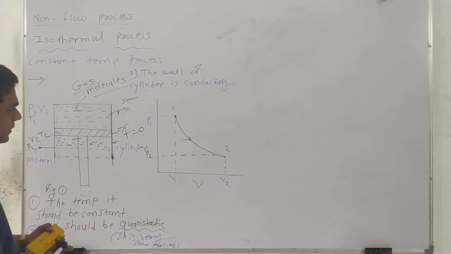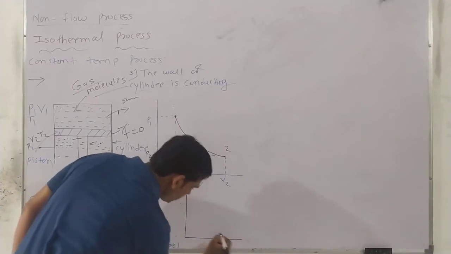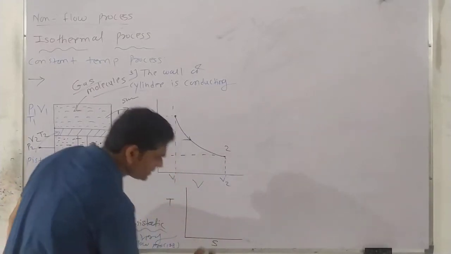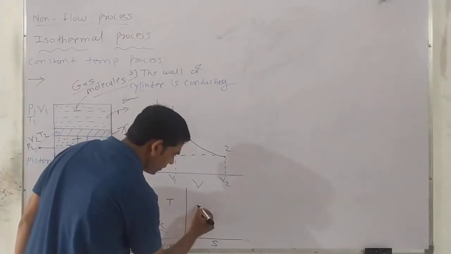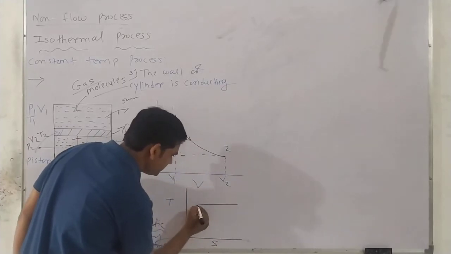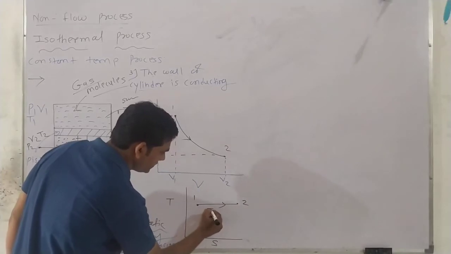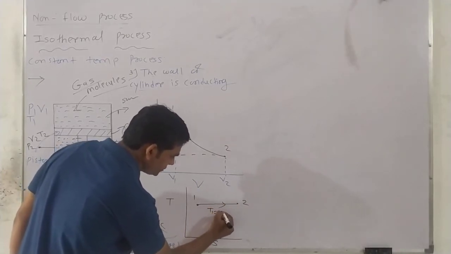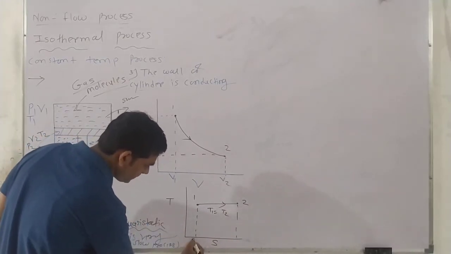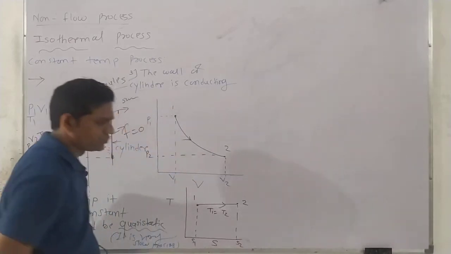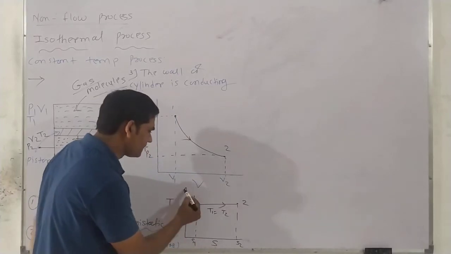Now this same process we have to draw on a TS diagram, temperature versus entropy. So how to draw here? The temperature should be constant here. Constant means in this way. This is the initial condition 1. This is the final condition 2. Pressure is changed, volume is changed, but temperature T1 is equal to T2. This way, this is the entropy S1 and entropy S2. Right? TS diagram, temperature versus entropy.